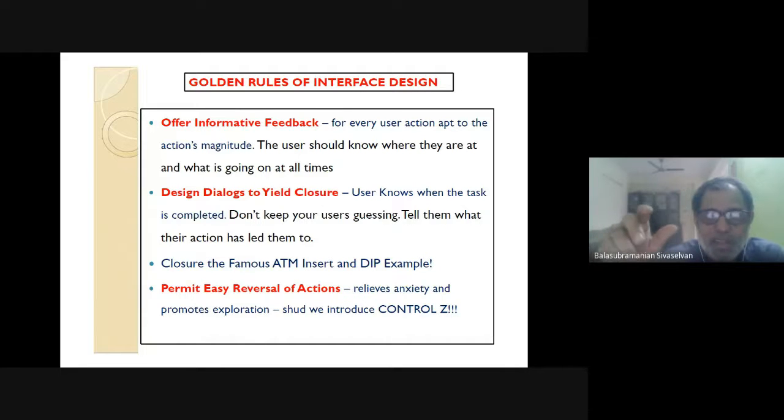What are the two types of ATM you know here? So look at the time also. Pardon me, I will finish with these golden rules of interface design. There are some more rules, but it is not difficult. This is the standard, the rest you can pick up. What are the two types of ATMs you know? ATM in the financial context I'm asking. Two types of ATMs. You have the insert ATM and the dip ATM here.